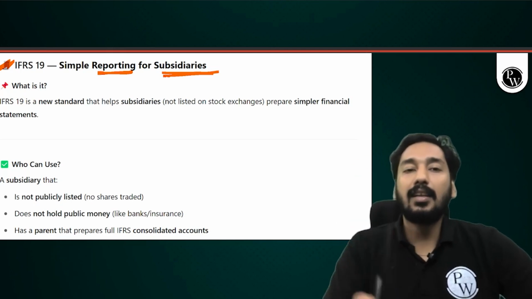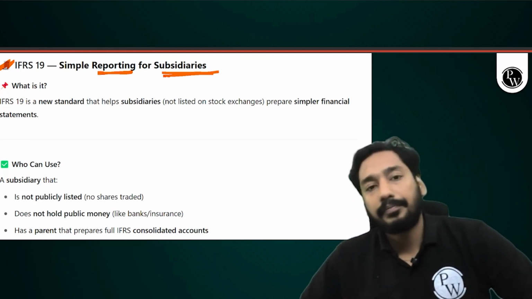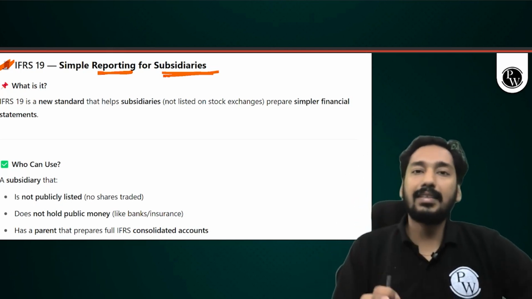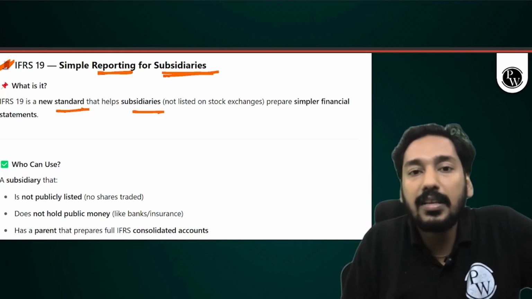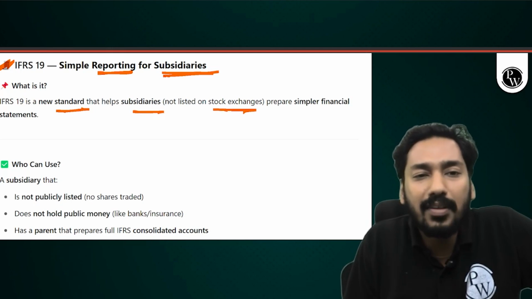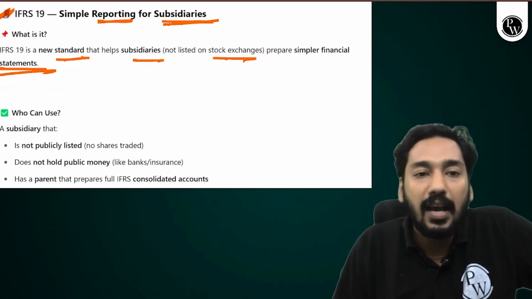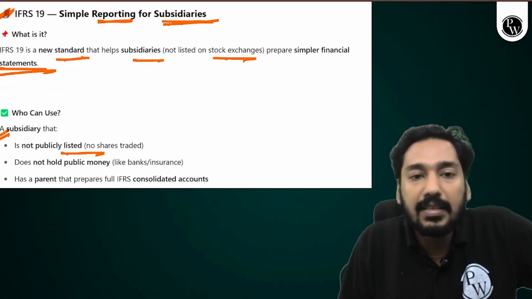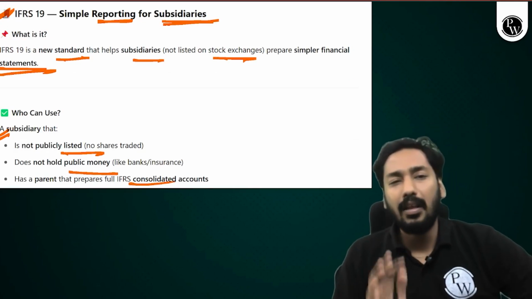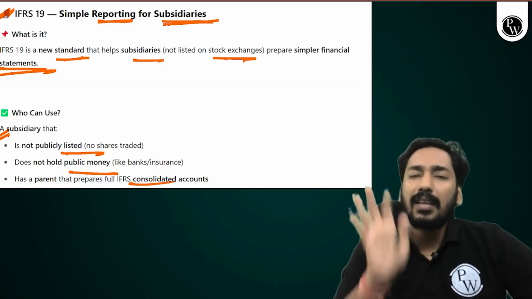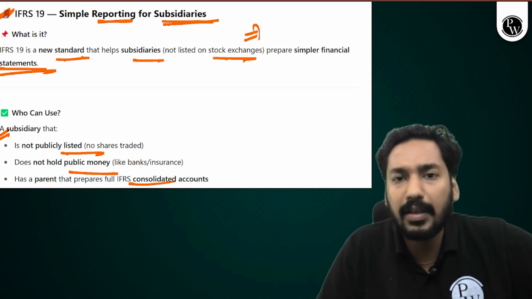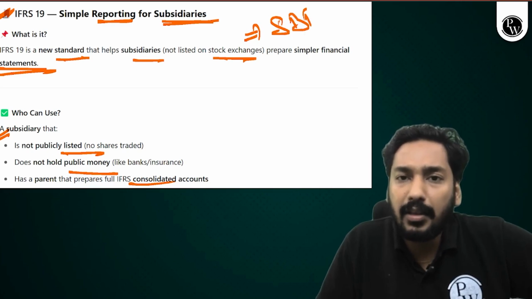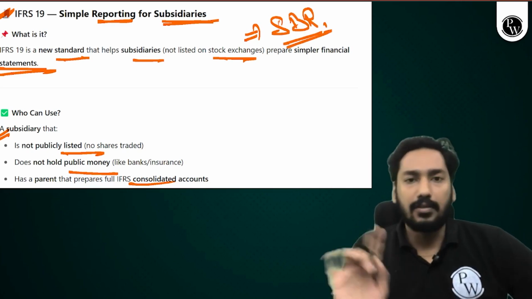This is what IFRS 19 brings for you. So is it too difficult to digest? Obviously not, my friend. IFRS 19 is a new standard that helps subsidiaries not listed on stock exchange prepare simpler financial statements. Who can use it? A subsidiary that is not publicly listed, does not hold public money, has a parent that prepares full IFRS consolidated accounts. So very simple. For which subsidiary is it applicable? Just remember, it is mainly applicable for SBR, but you can take this point for FR also.